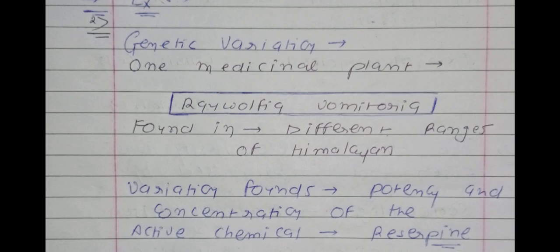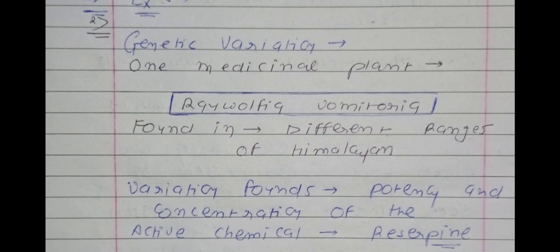Genetic variation is found in one medicinal plant. So now we will talk about one medicinal plant which is used in the case of snake bite. It is only found in India. The scientific name of this plant is Rauwolfia serpentina. In Gujarati language it is known as sarpagandha. So you will remember, in Gujarati language it is known as sarpagandha, and sarpagandha is one type of medicinal plant and it is only found in India.